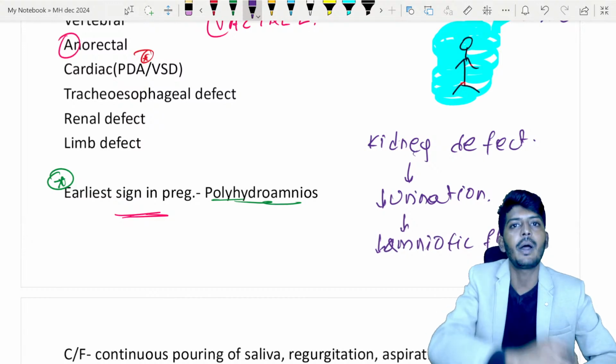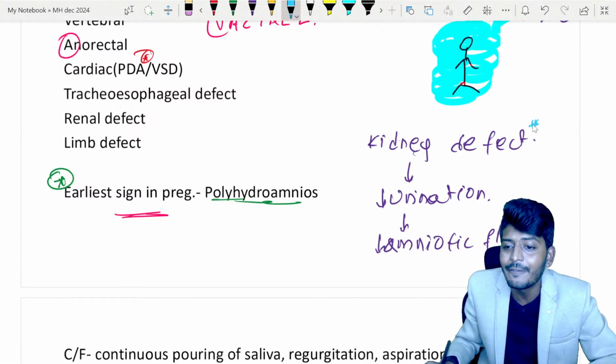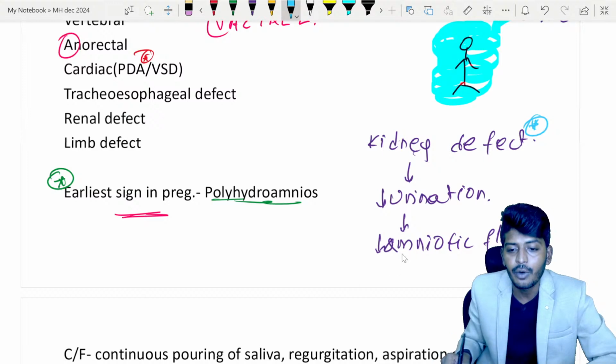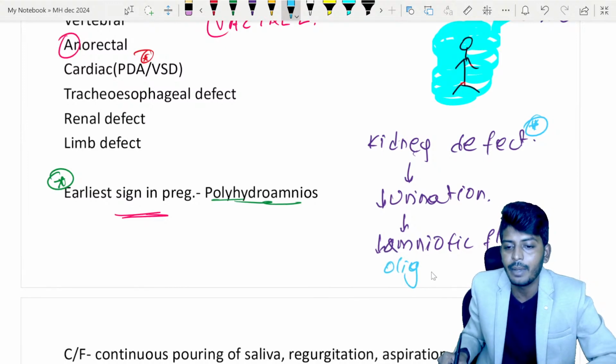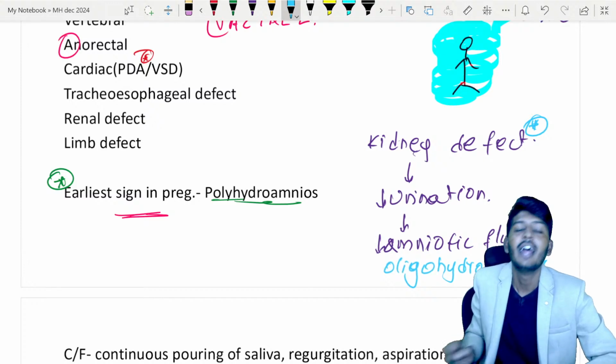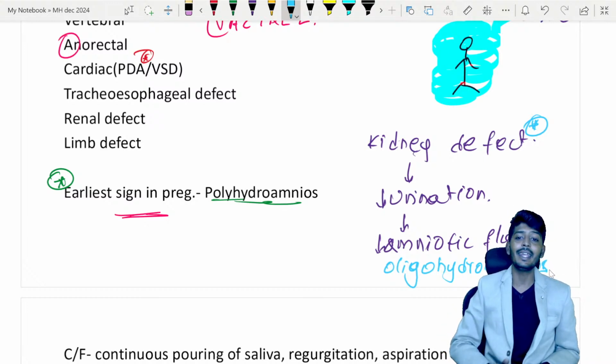Okay, so that is the problem we are going to face. What is the problem? If there is a renal defect or genitourinary defect, there will be a history of what? Oligohydramnios. Now this will be given in the question. You need to be very careful and understand. So oligohydramnios will be seen with the kidney defect.